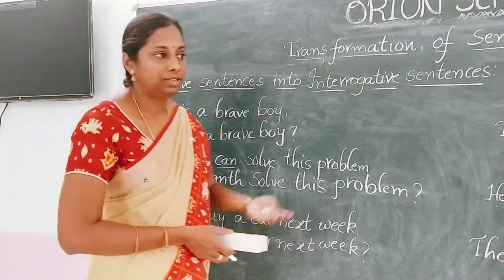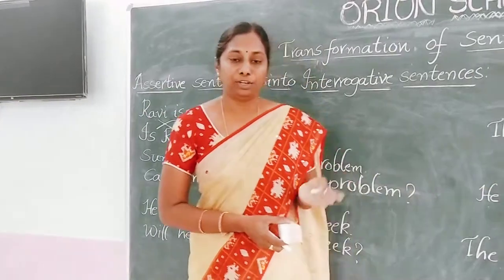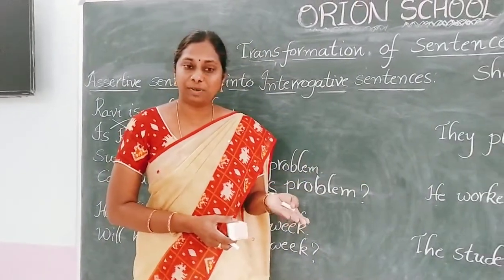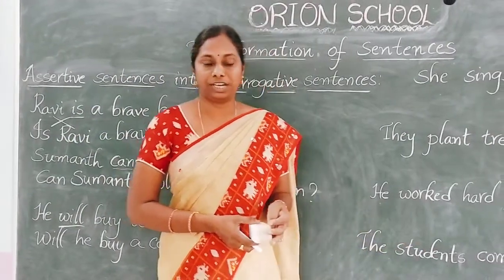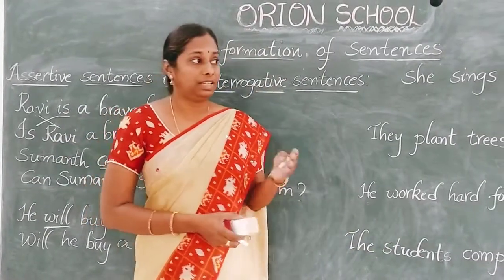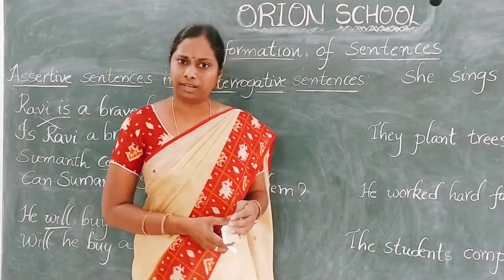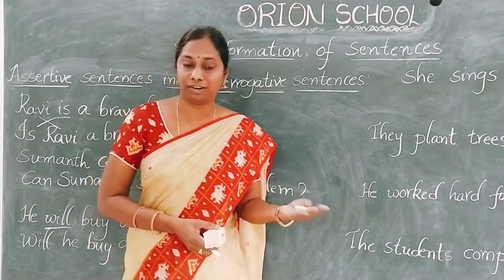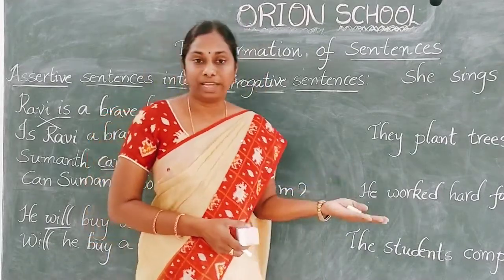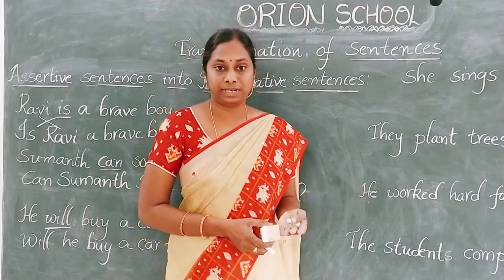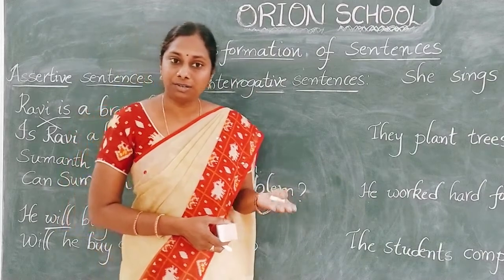One more example. You are a teacher. What is the helping verb here? Are you a teacher? This is an interrogative sentence. Next one. They are playing cricket. Are they playing cricket? It is an interrogative sentence. Next one. She has gone to Mumbai. It is the assertive sentence. Has she gone to Mumbai? It is an interrogative sentence.